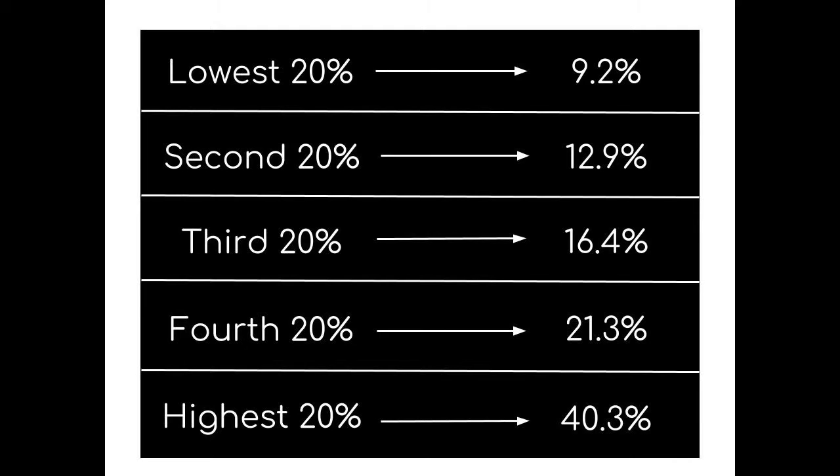In Pakistan, the lowest 20% of the population holds 9.2% of the income, the second 20% holds 12.9%, the third 20% holds 16.4%, the fourth 20% holds 21.3%, and the highest 20% of the population holds 40.3% of the income, meaning that the top 20% of the population holds more wealth and income than the bottom 60% of the population.